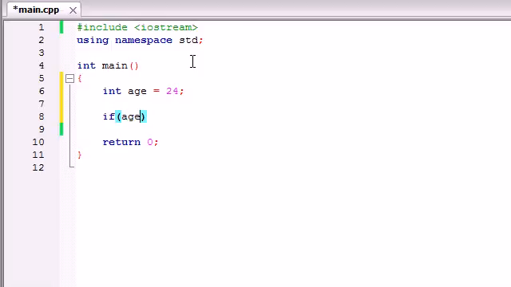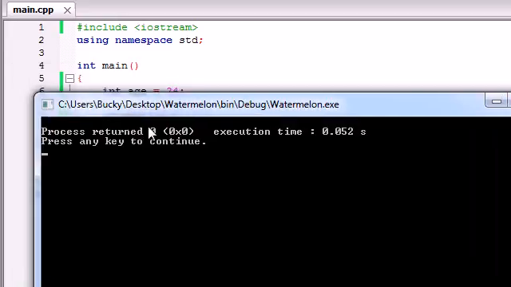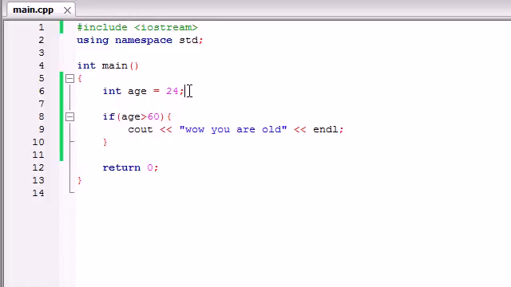Say if age is greater than 60, let's say cout, wow, you are old. So if the user is over 60, we say you are old. Now let's end that line, run this program, and see what we get. We get nothing. That is because I'm 24, so this program does nothing.